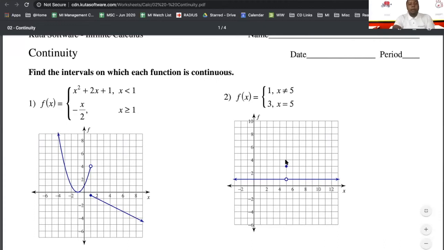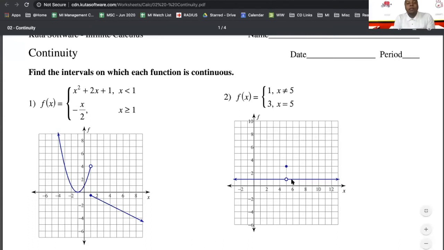So as we see here, kind of like what we talked about in that problem earlier, we have a horizontal line where y equals 1, but then at x equals 5, we kind of pop up and go to 3, and then we come immediately back down. So all right, let's see if this is continuous. Condition 1, does f of a, or f of 5, since that's the only point we're worried about, have a value? Yes, f of 5 equals 3. It says it in the question. X equals 5, f of x equals 3.